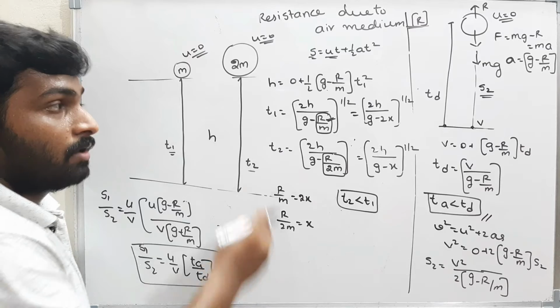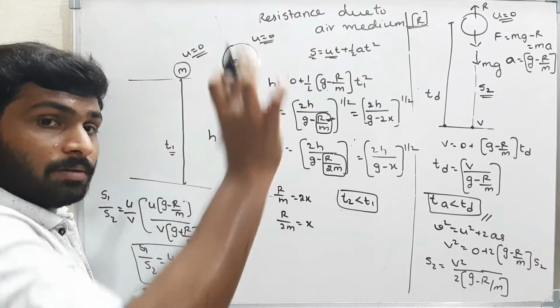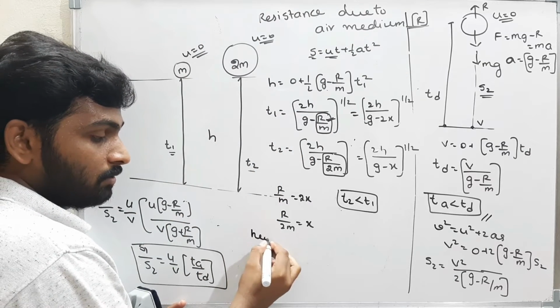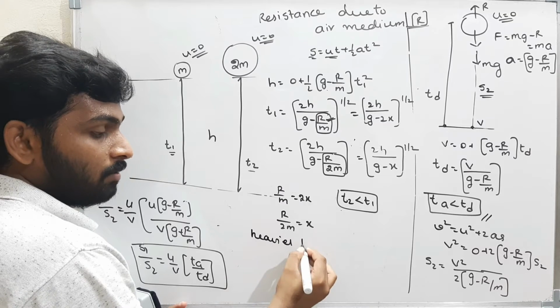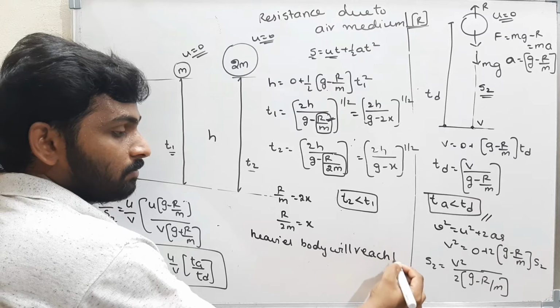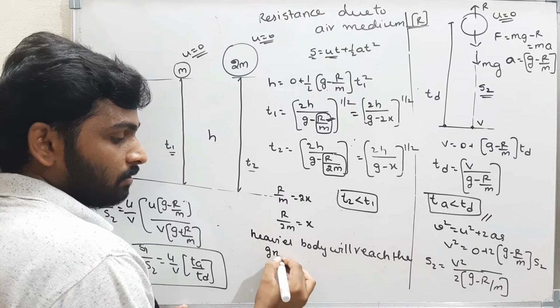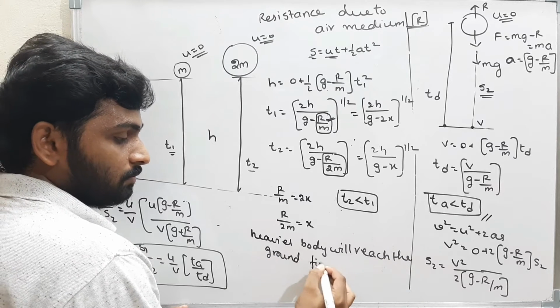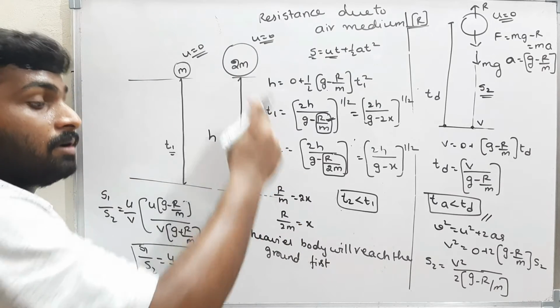smaller body. That means when both the bodies are left at the same time, the heavier body will reach the ground first. The heavier body will reach the ground first.